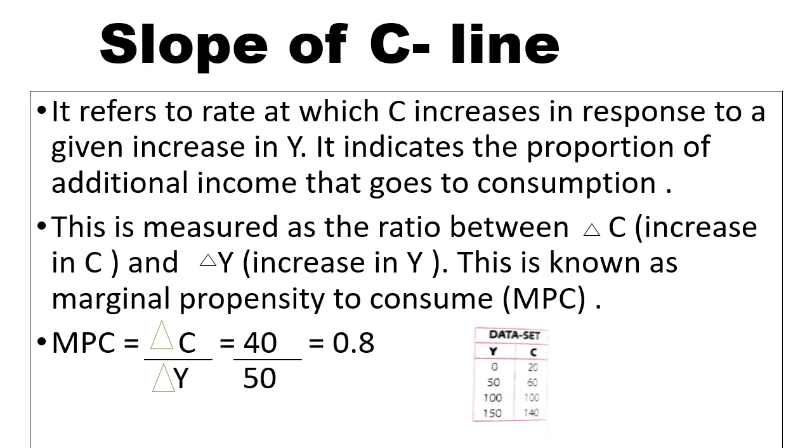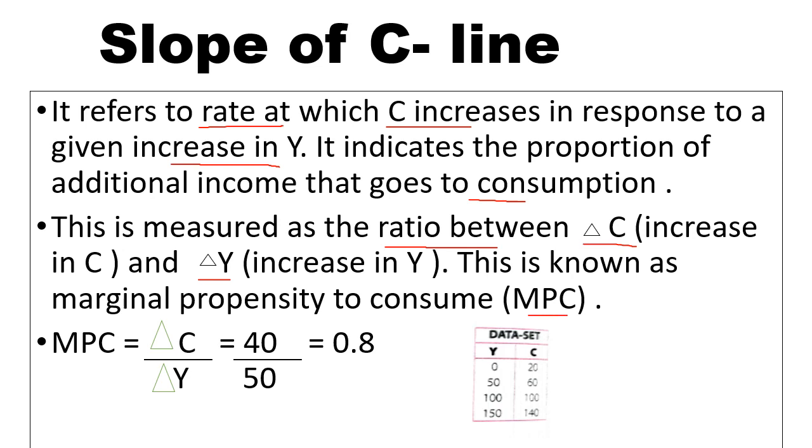Now we shall discuss the slope of the C line, or the slope of the consumption function. It refers to the rate at which consumption increases in response to a given increase in income. It indicates the proportion of additional income that goes to consumption, measured as the ratio between the increase in consumption and the increase in income. This is also known as the marginal propensity to consume, or MPC.